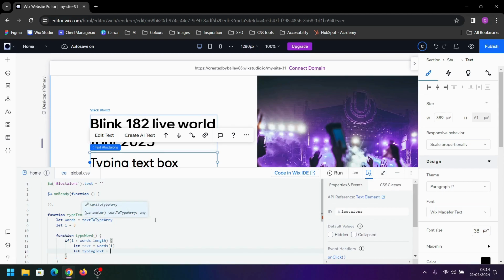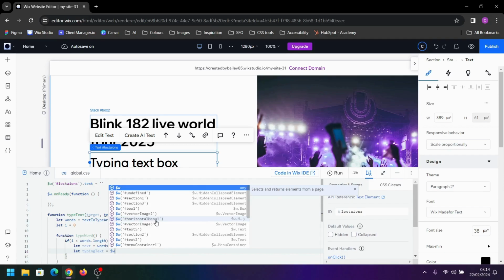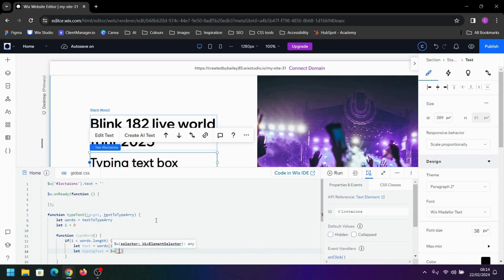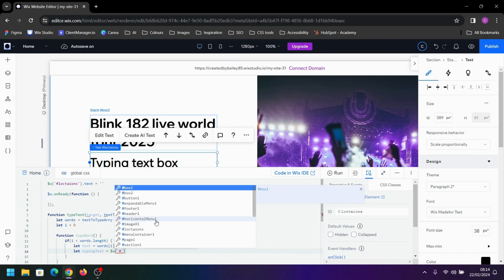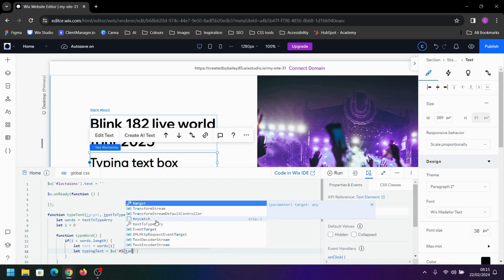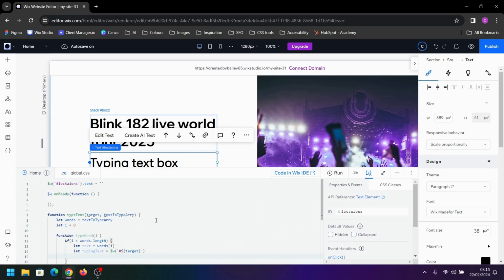So we're going to write $W, then we want our brackets, then we're going to use backticks, then we want hash, and then we want another dollar symbol and curly braces, and then in here we're going to write target. We're going to create another variable. This one's just going to be called number, and this one's also going to equal 0.